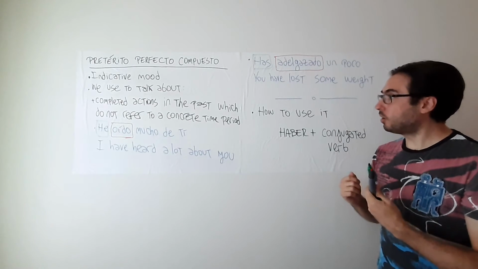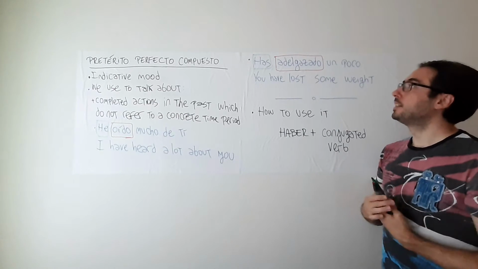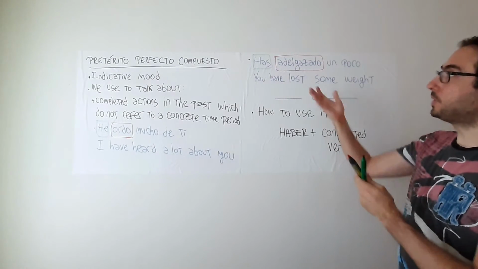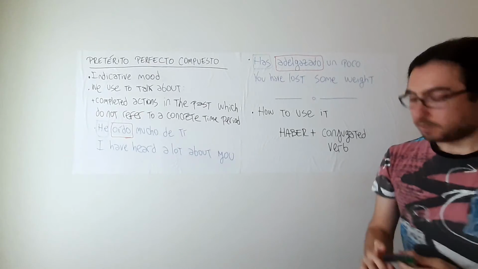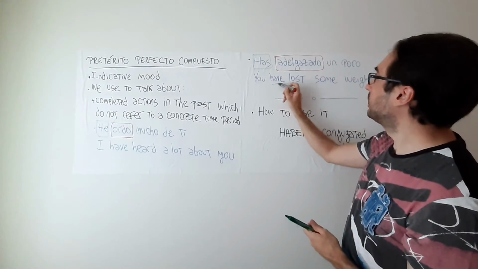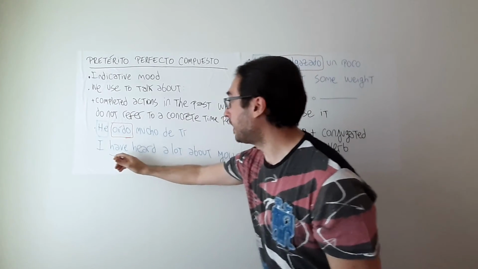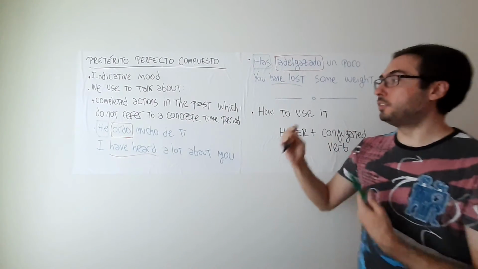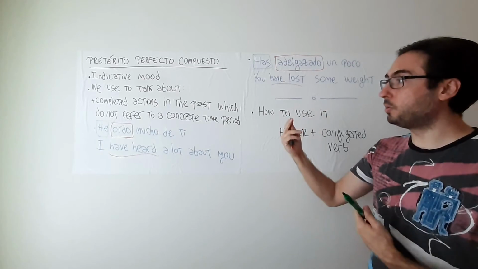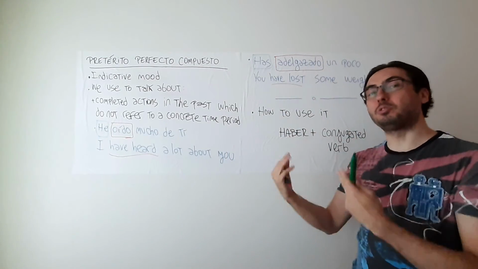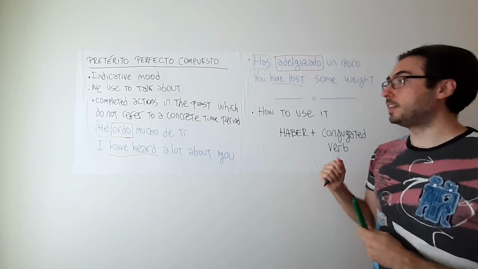And also, something that maybe you can have an intuition from these examples: when we analyze the translation, we have "you have lost some weight", "I have heard", and in the earlier example, we always have this "have heard", or in other words, we are always using the present perfect from English.